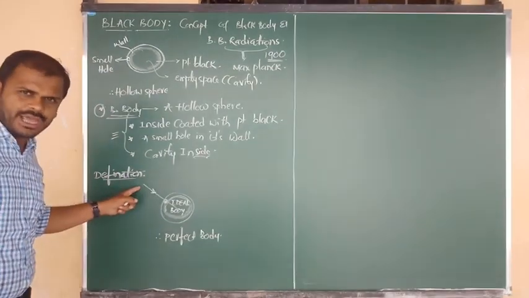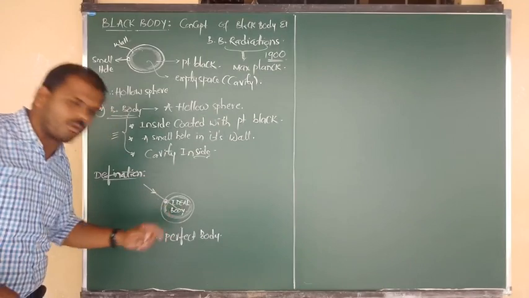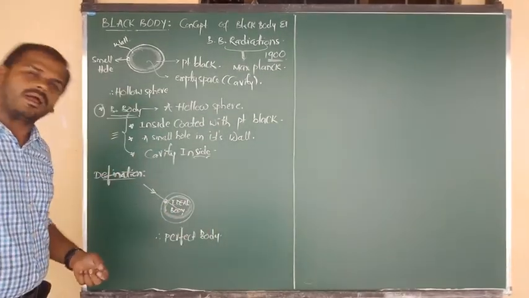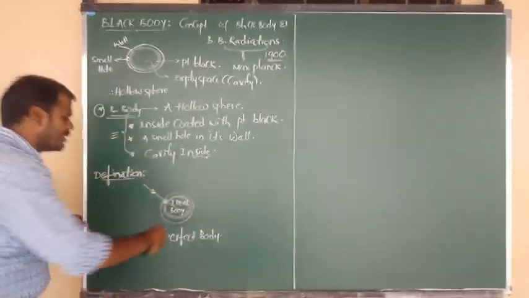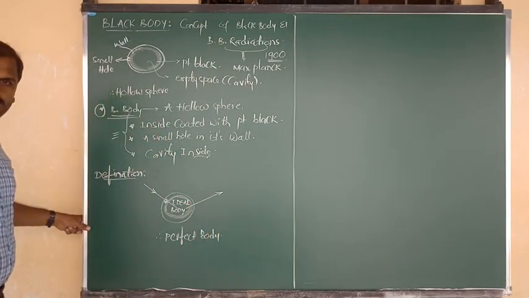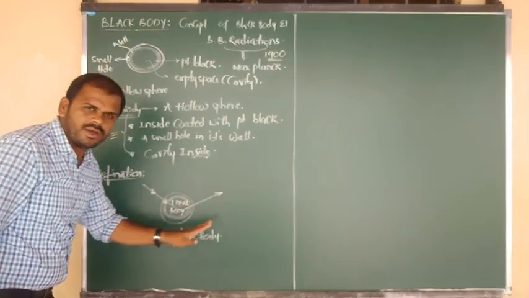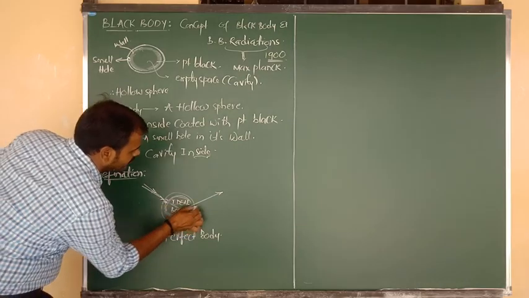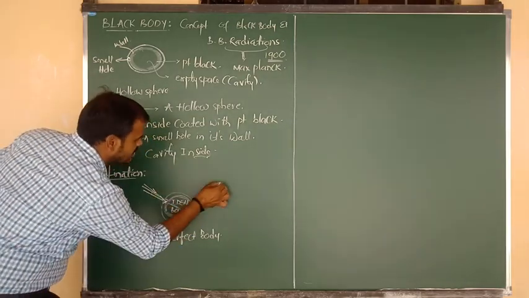The light or radiation incident on the surface of the black body is completely absorbed, and after some time it is emitted out. So absorption of light 1, emission of light 1. Again I pass another light, absorption and emission. Again absorption of the third light, again emission of the third light.